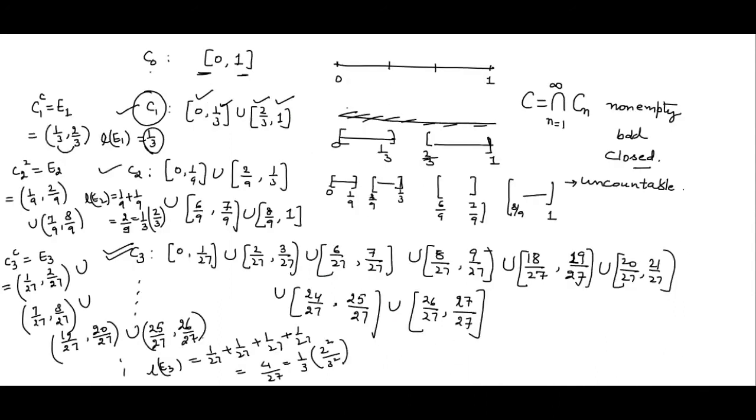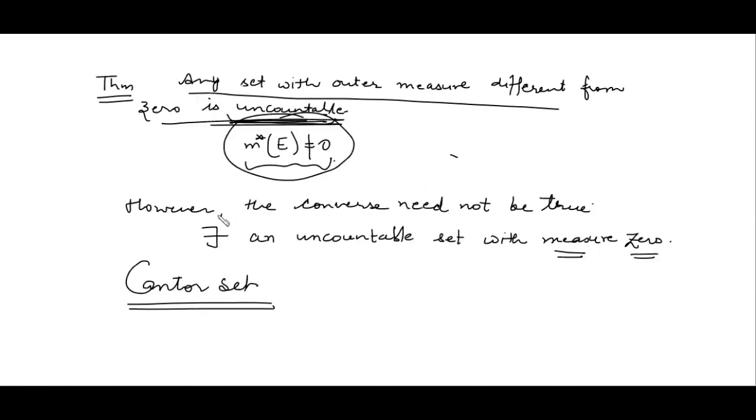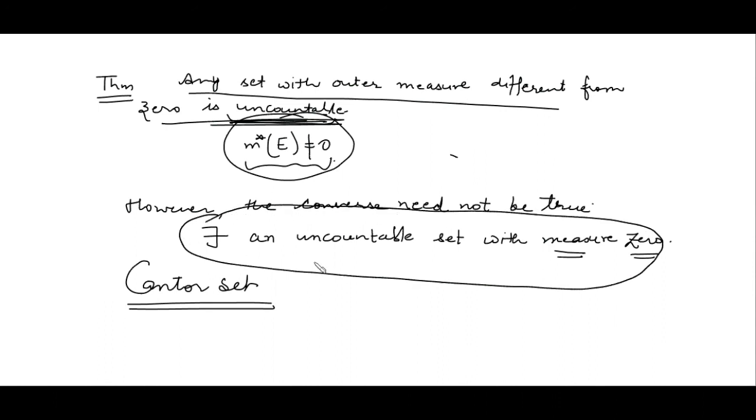However, it is an uncountable set. So there exists an uncountable set with outer measure 0, and that is the Cantor set. This implies that if any set has outer measure 0, we can't say whether the set is countable or uncountable. But if the outer measure of any set is non-zero, then 100% that set is uncountable. Because if the set is countable, its outer measure is always 0.